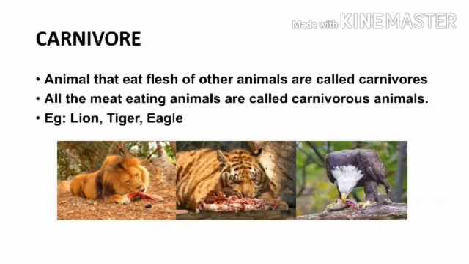What are they eating? Yes, they are eating meat. So, they are all carnivorous animals. What is meant by carnivorous animals? The animals that eat meat or flesh of other animals are called carnivorous animals.